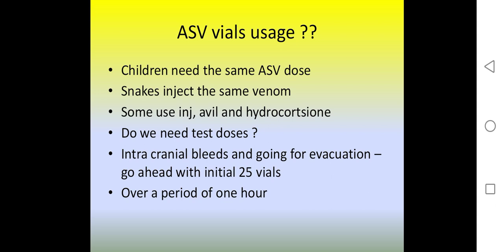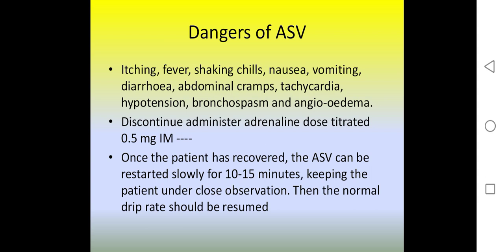So, injection of Avil and hydrocortisone. Do we need a test dose? Test dose is needed, but even if there is a test dose, we have to use other measures. If there is intracranial bleed, on initiation we should give 25 vials over a period of 1 hour. So, what are the dangers of anti-snake venom? It causes fever, shaking, chills, nausea, vomiting, diarrhea, abdominal cramps, tachycardia, hypertension, bronchospasm, and angioedema. Administer adrenaline titrated dose of 0.5 mg IM. Once patient is recovered, ASV can be started in 10 to 15 minutes.